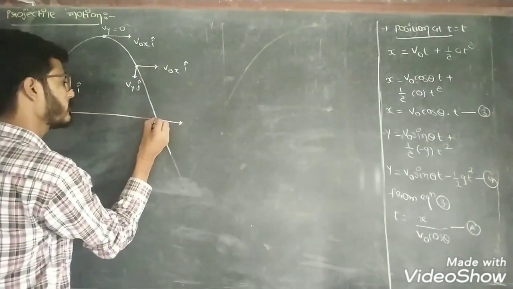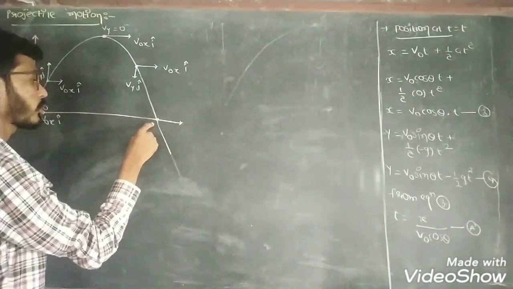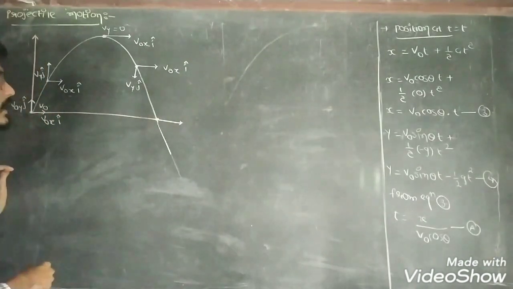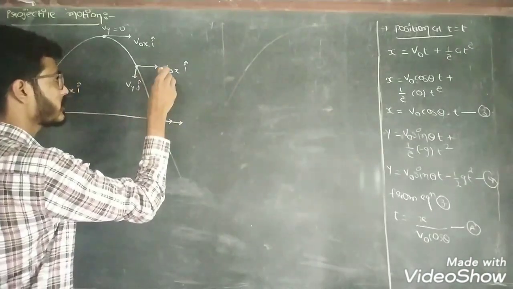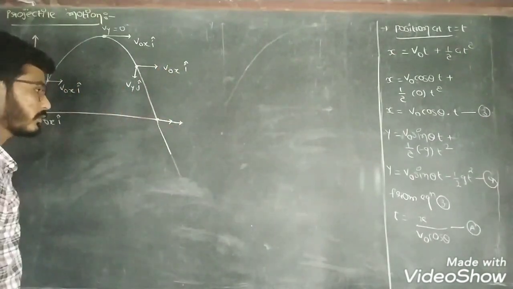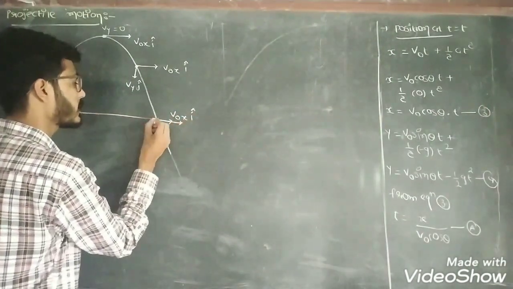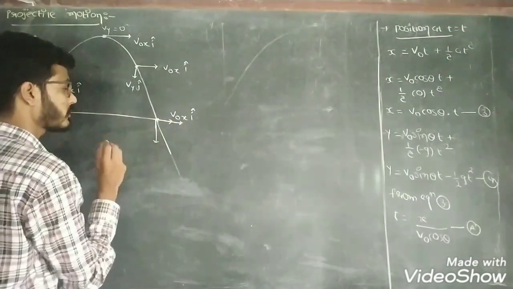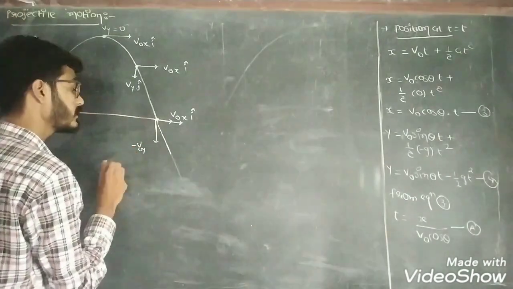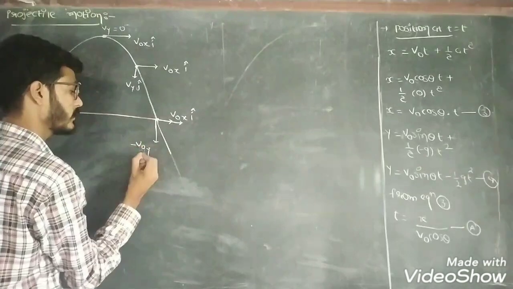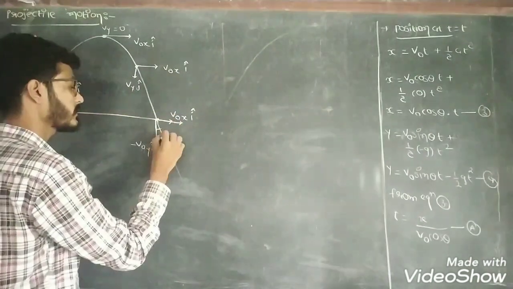At the last point, when the y position is 0, the x component of the velocity is v0x i as it is, but the y component is minus v0y j, and the angle is minus theta.